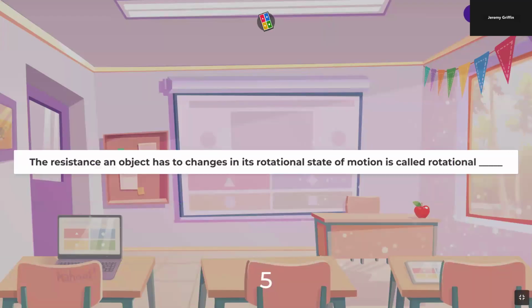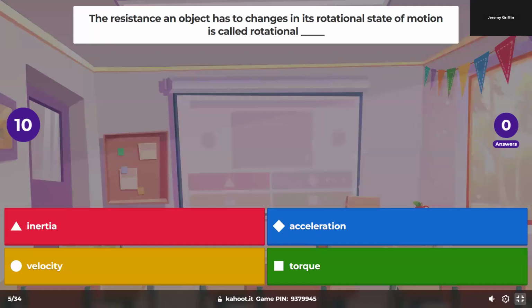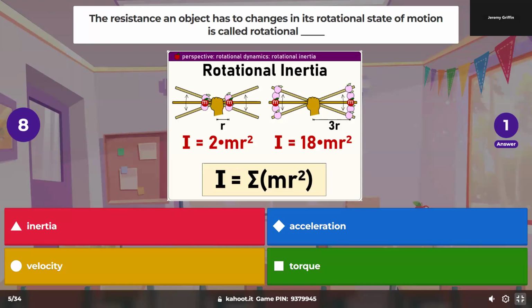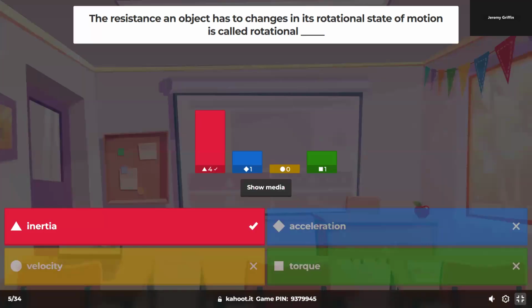The resistance an object has to changes in its rotational state of motion. There's 2 meter sticks right there. It's called rotational inertia. I got a couple of meter sticks right here. You guys remember these from a few months back? If I close my eyes to pick them up, they feel like the same weight. Is that right? They're the same weight.